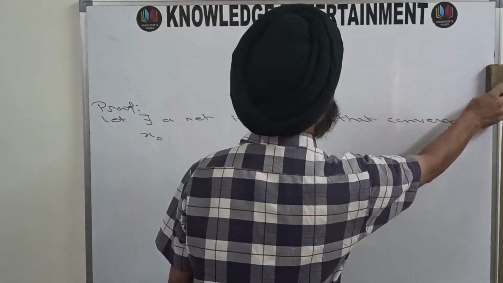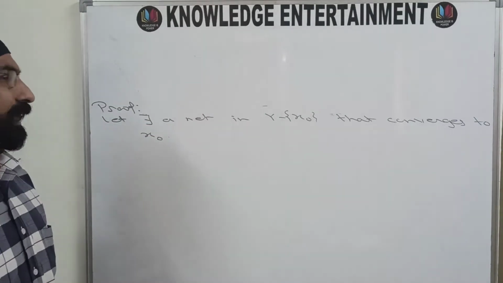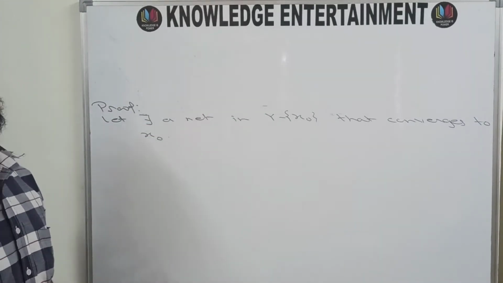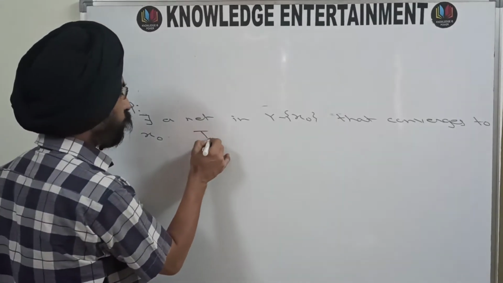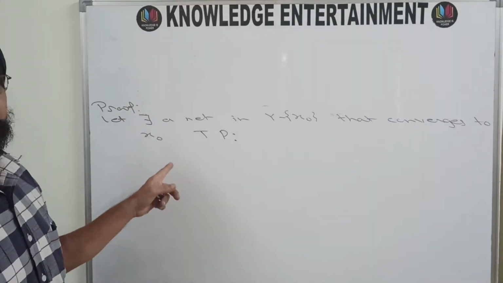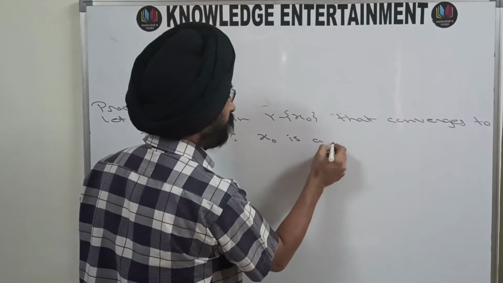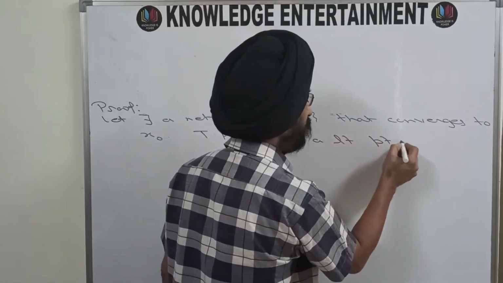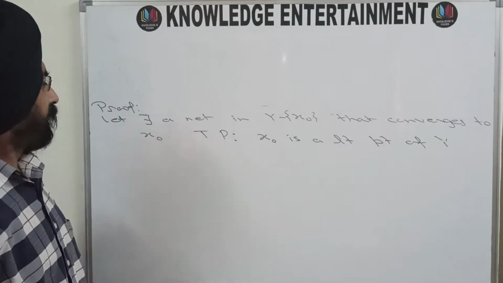Earlier it was just part of the statement, now it is the proof. Let there exist a net in Y minus X naught that converges to X naught. And we want to prove that X naught is a limit point of Y.